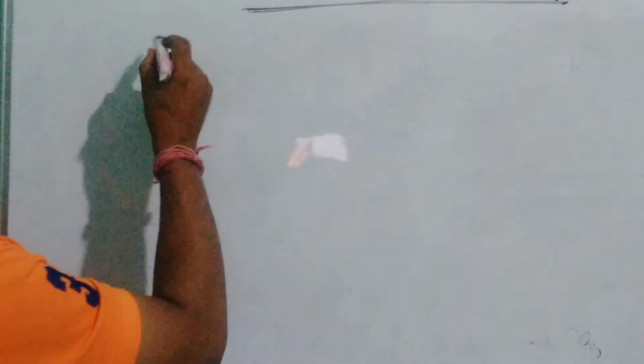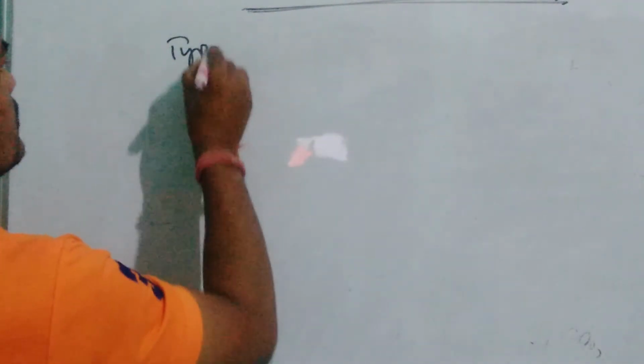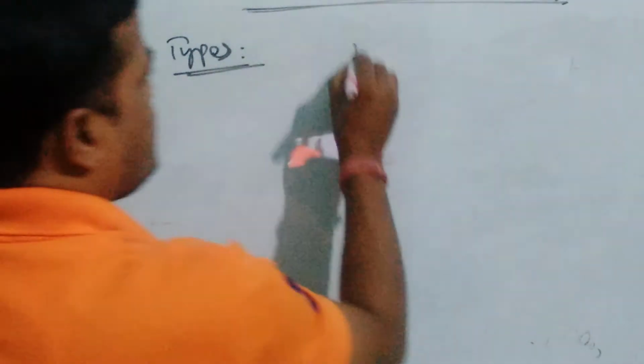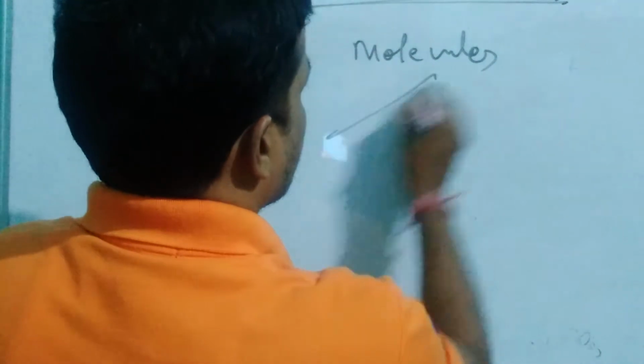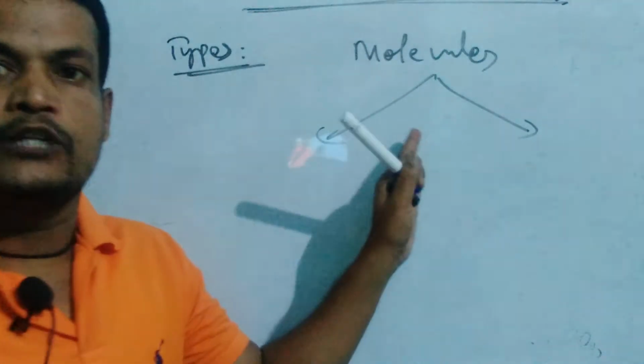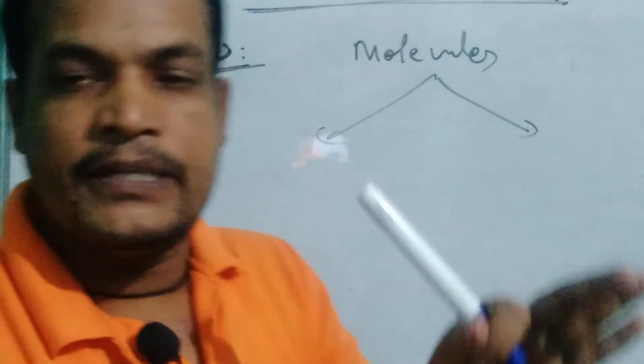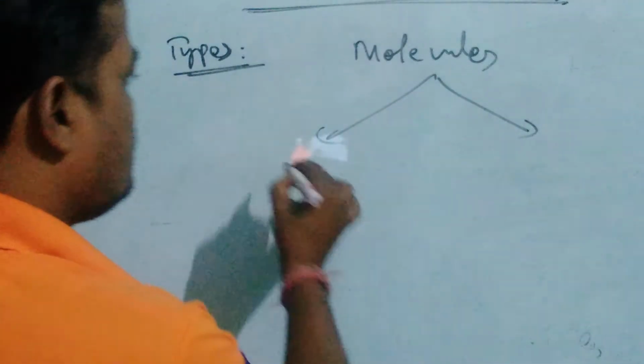Let us see the types of molecules. As I have discussed, molecules are of two types: molecules of elements and molecules of compounds.